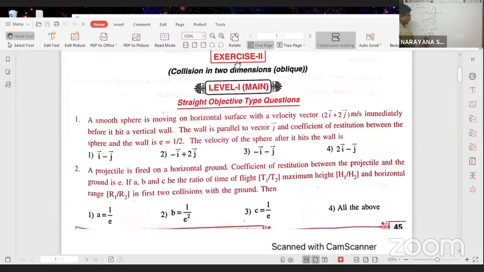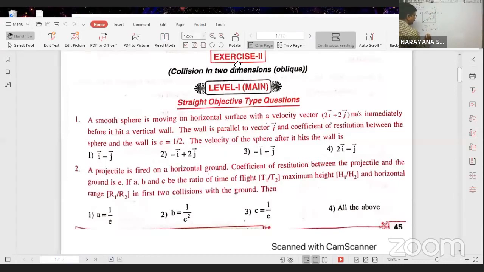Now substitute the data. e means half. Of course, as the wall is rigid, we need not write this. Whenever the particle makes collision, it rebounds with velocity e times the initial velocity. Directly we can write, there is no need to write this formula, because the wall is rigidly fixed. Even before or after collision, there is no motion in the wall.